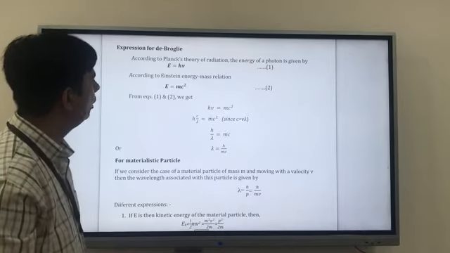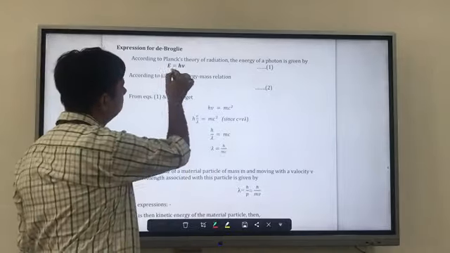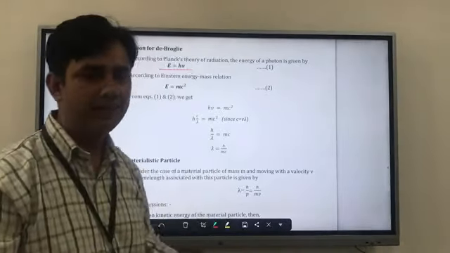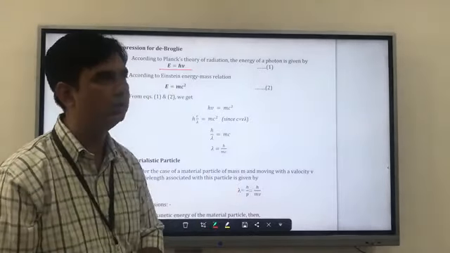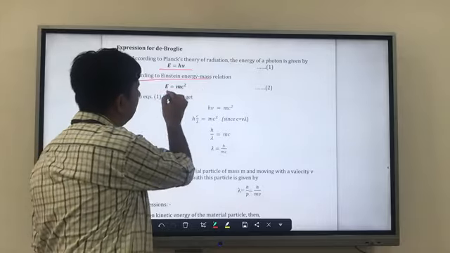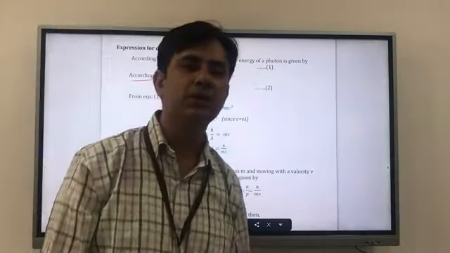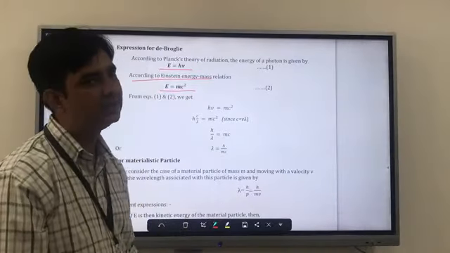According to Planck's theory, E is equal to h nu. Planck gave his theory with the Planck constant and frequency, and he said E can be written as h nu. But Einstein said that energy can be defined in terms of mass and speed of light, and that E is equal to mc square.